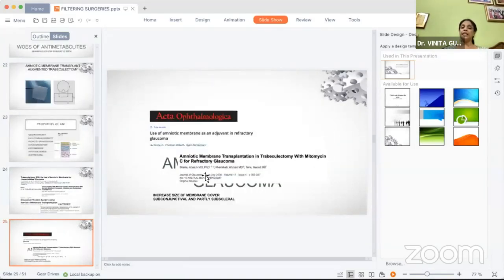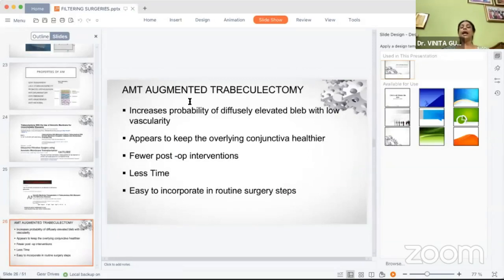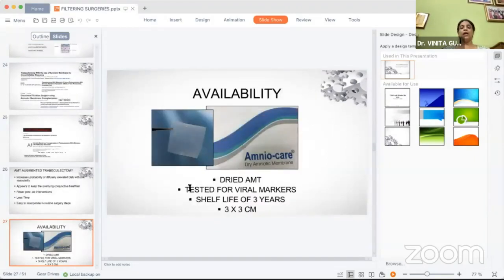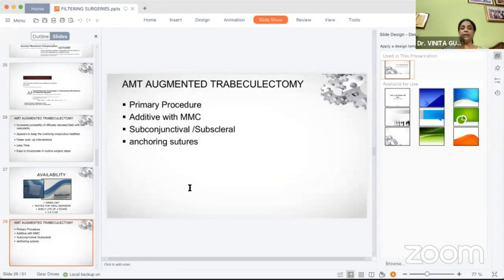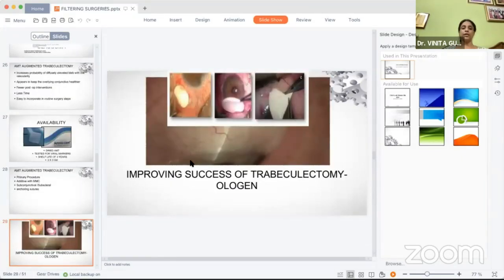Various studies have shown that AMT augmented trabeculectomies not only increase the probability of diffusely elevated blebs, but with low vascularity, and also keep the overlying conjunctiva healthier with fewer post-op interventions and lesser time taken for the surgery. So it can be routinely incorporated in your surgical steps. It is easily available as a dried AMT, and can be used either as a primary procedure or as an additive with mitomycin C, either subconjunctival or sutured with anchoring sutures.